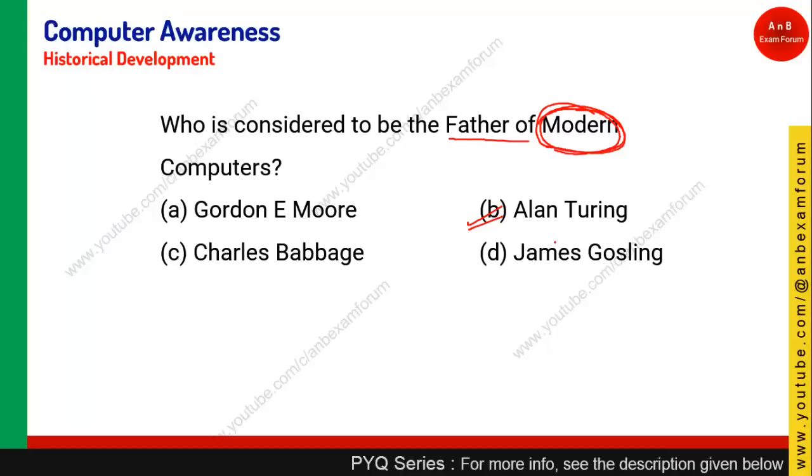James Gosling is related to Java. He is the founder of the programming language Java, whereas Gordon E. Moore has given Moore's law and other electronics related concepts. So option B is the right answer for this question.